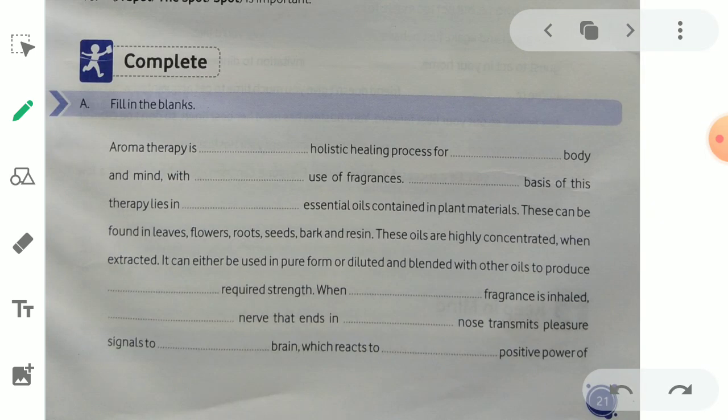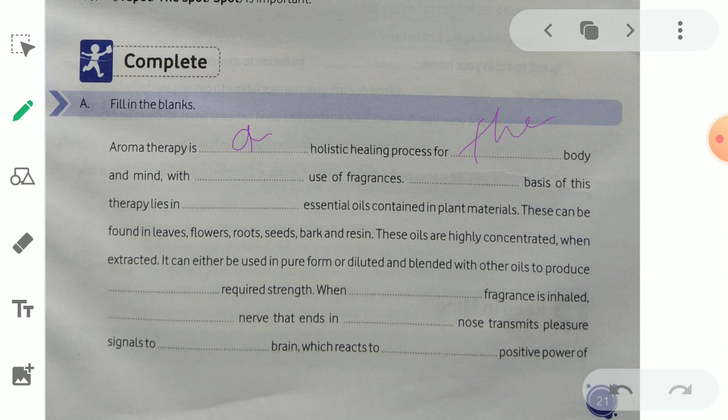Let's move to the next activity. Fill in the blanks. Aromatherapy is aroma. What do you mean by aroma? Aroma in the sense smell or fragrance. Therapy means treatment. Aromatherapy is a holistic. Here the suitable article is a. Here H is pronounced, holistic. You cannot say an holistic. Okay. H is pronounced. As a result, a holistic healing process for the body and mind.